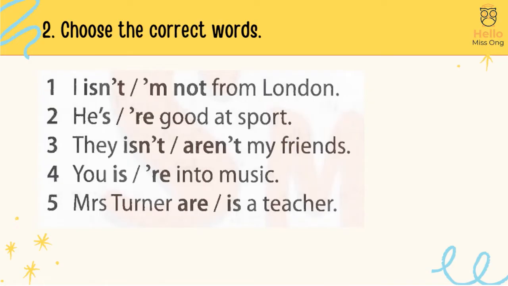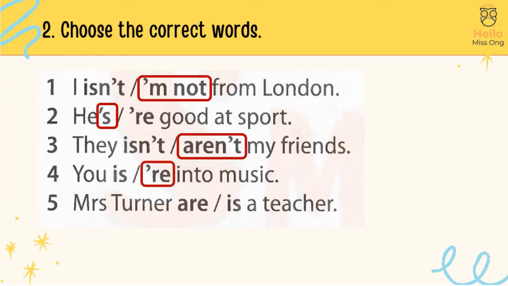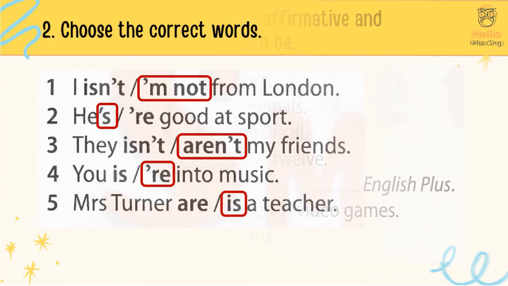Choose the correct words. 1. I'm not from London. 2. He's good at sport. 3. They aren't my friends. 4. You're into music. 5. Mrs. Turner is a teacher.